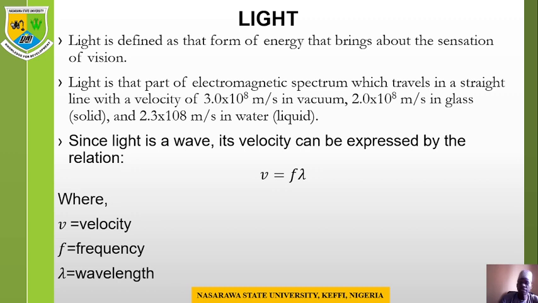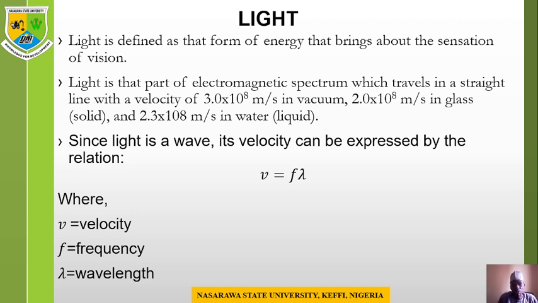So light, what is light? By definition, light is that form of energy that brings about the sensation of vision. If you're in a dark room where there is no light, you discover that you cannot see anything inside that room. Once light appears in that room, everything becomes very clear.